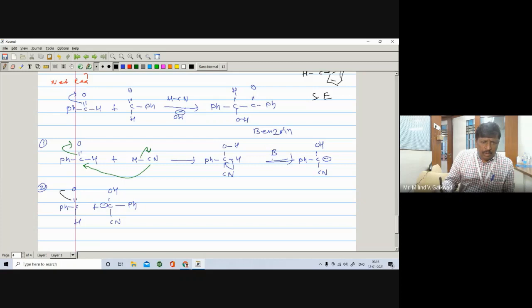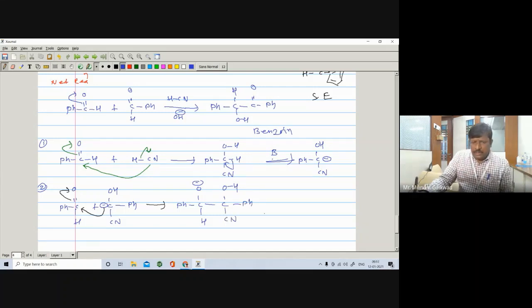The pi bond opens on the oxygen, O negative, C positive. So this C negative will attack this C positive. You are getting the corresponding intermediate like this one: Ph, C, O negative, then here is an H, here is a C, here is an OH, here is a CN, and here is a Ph.